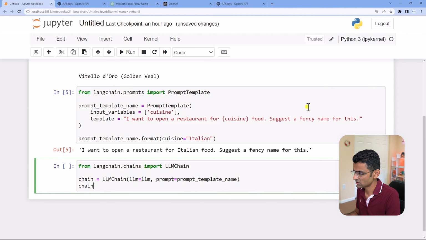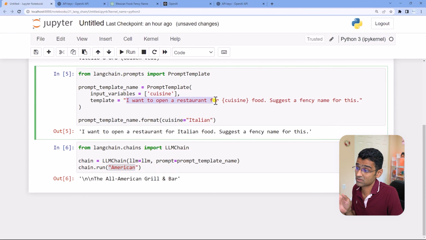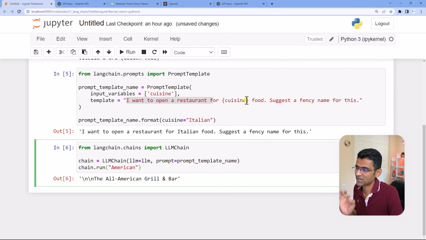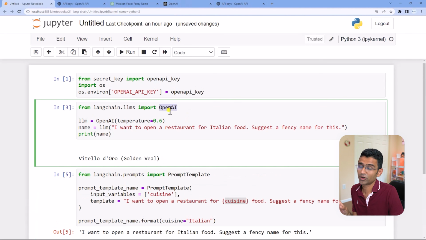And in the chain you can say chain.run. Let's say I want to open an American restaurant. See, the all American grill and bar. So now here I don't have to pass the whole sentence, I want to open a restaurant for this, that. I just pass the cuisine, the variable, and it will just work every time. Mexican. See, so internally it is calling the OpenAI API, and we made that connection via this module here.